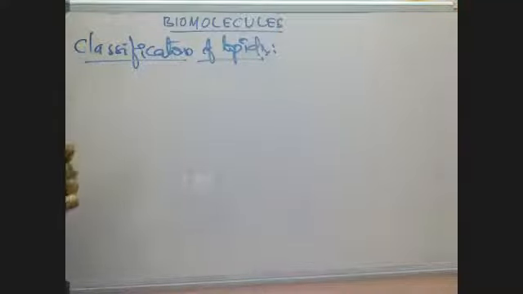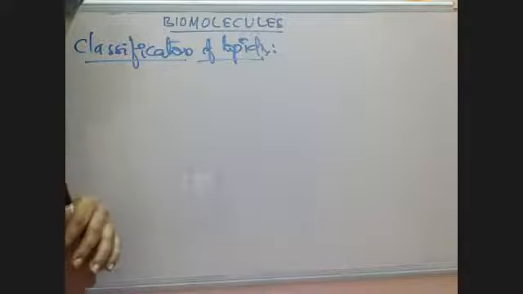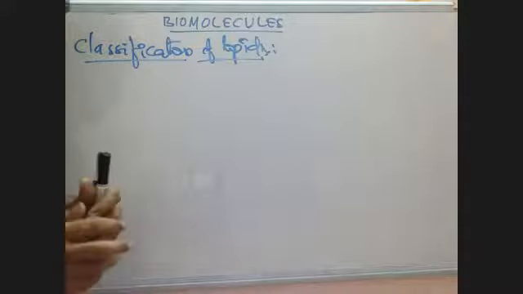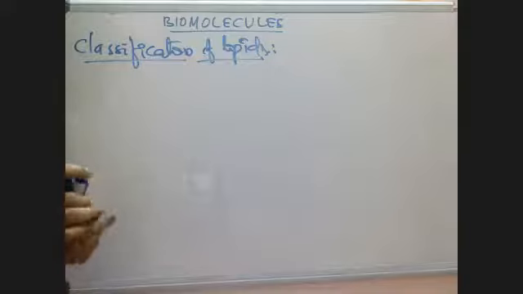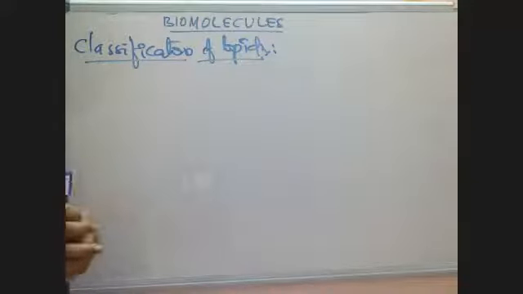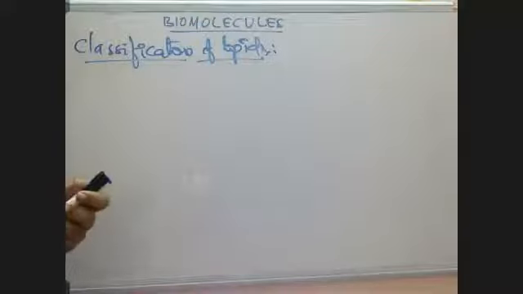Fatty acids we already discussed. What are fatty acids? Carboxylic acids with a hydrocarbon side chain and a minimum of 4 carbons. Fatty acids are again divided into saturated, unsaturated, and hydroxy fatty acids. Coming to alcohols, normally in lipids there is a monohydroxy alcohol like cholesterol, and a trihydroxy alcohol like glycerol.